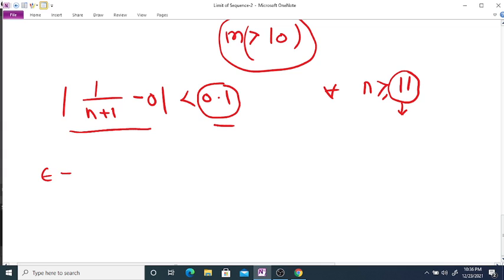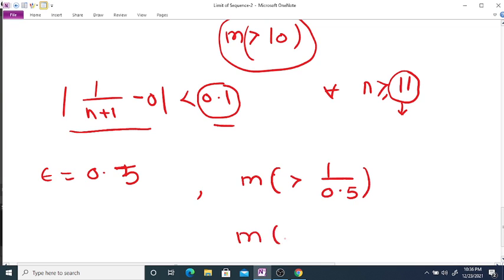Similarly, if we take one more epsilon, say epsilon is equal to 0.5, then we want to select m which is a positive integer greater than 1 divided by 0.5, that is greater than 2.